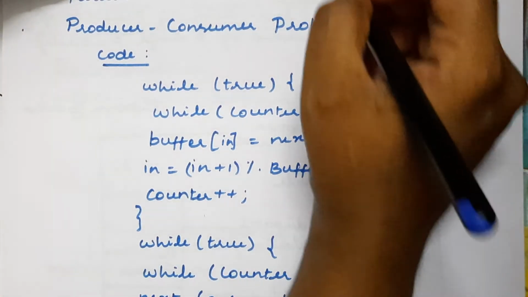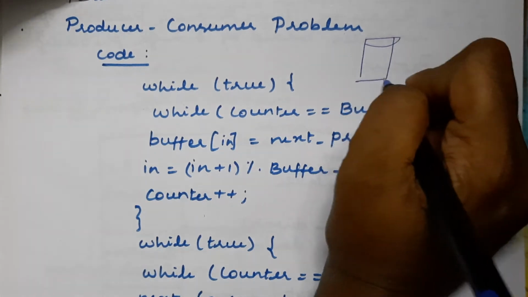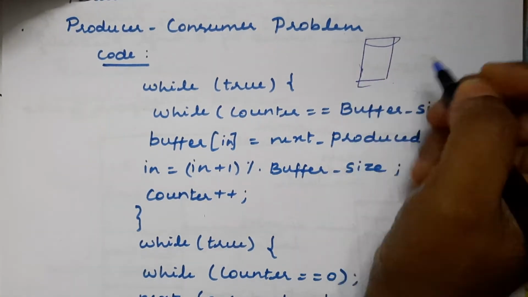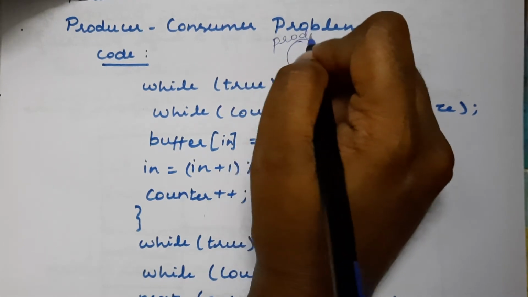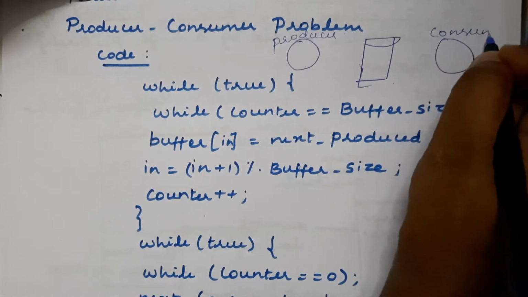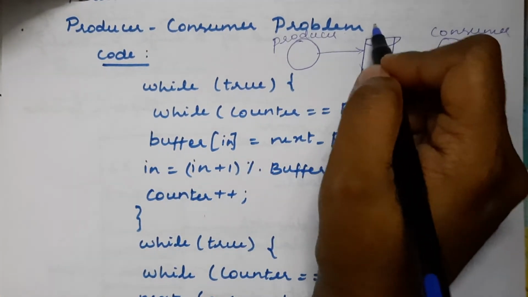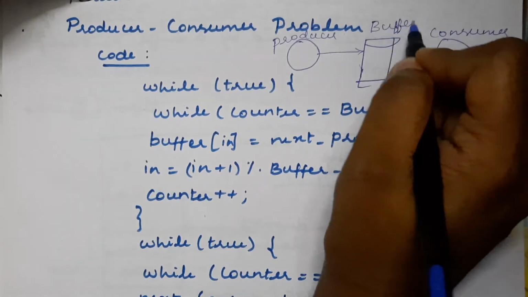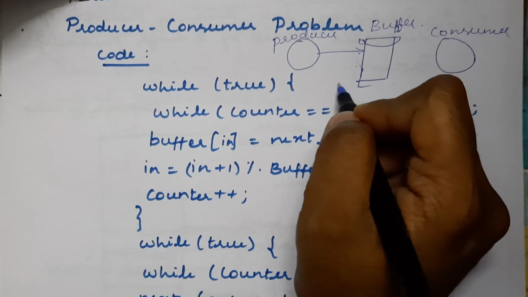Here we have one process, let it be the producer, and this is the buffer, and here we have the process which is the consumer. The producer keeps on producing data items and stores them in this temporary buffer. The buffer starts with location 0 to buffer size minus 1.